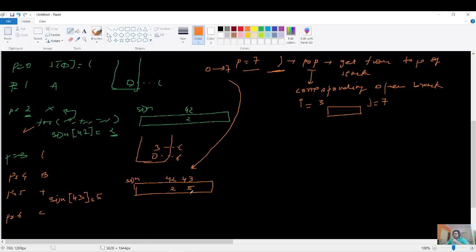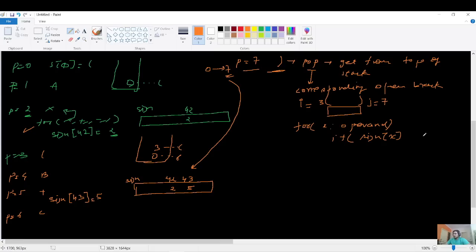And this is the index for those operands, but I want the operands present in this particular range. So what can I do? I will iterate over all the operand types, that are 4 types, and check my sign array, which has the indexes of all the operands from 0 to my current index 7. Sign of x is nothing but the index, and I want that index to be in the range 3 to 7, because that is the subexpression I'm comparing now. Just try to accept it. I will show you how we compare.